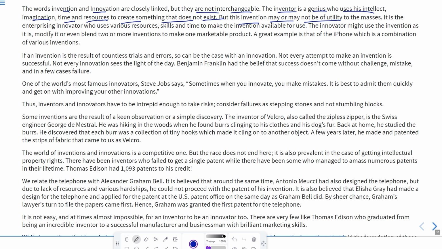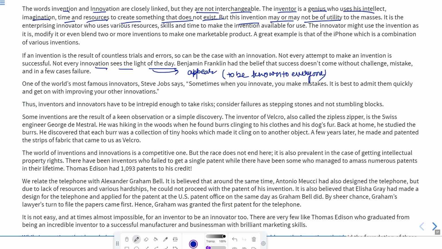And this can be the case in innovation as well, because in innovation, maybe something which has been done, or some modification that has been made, is not good, and he has to innovate it again. Not every attempt to make an invention is successful. Of course, not every innovation sees the light of the day. It means it does not appear to all the people. Light of the day means to be made known to everyone. That is, maybe it is not known to anyone. Okay.